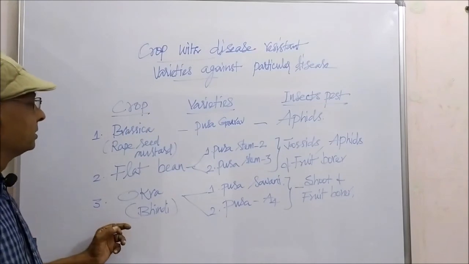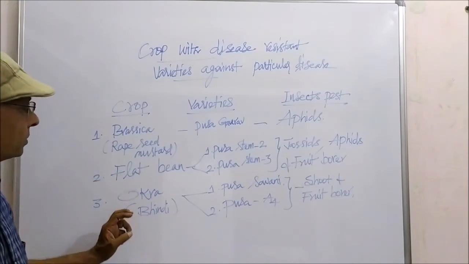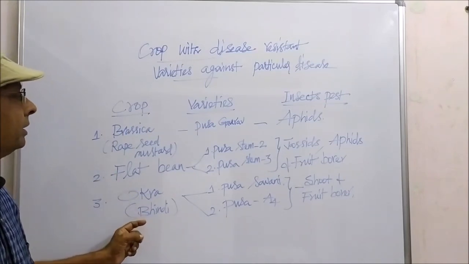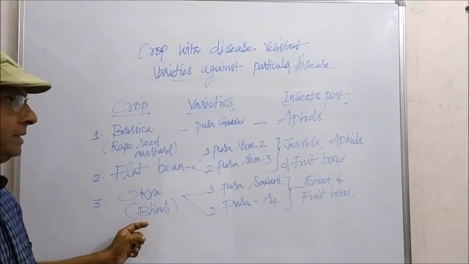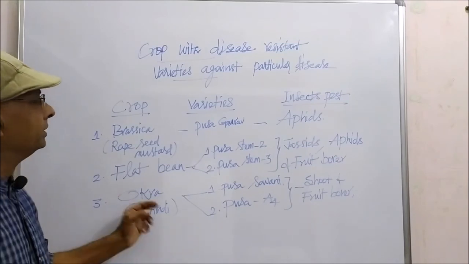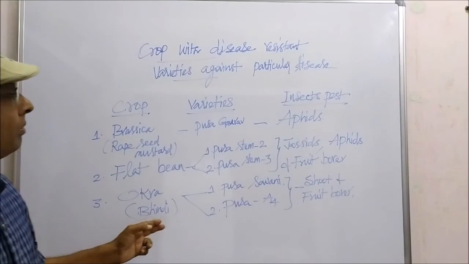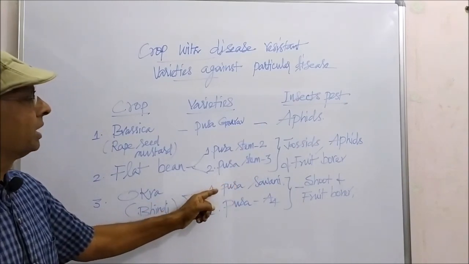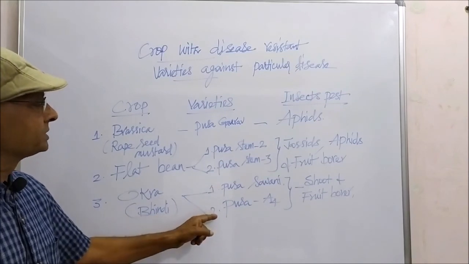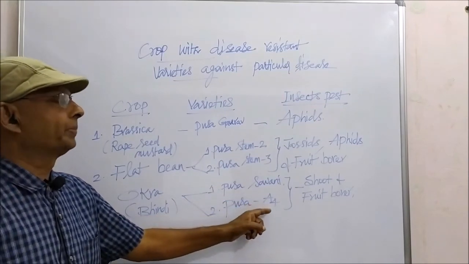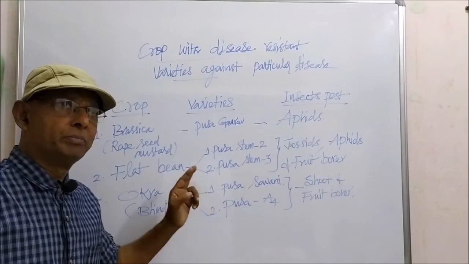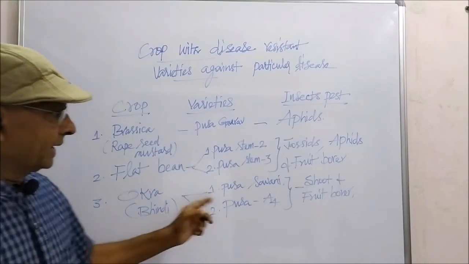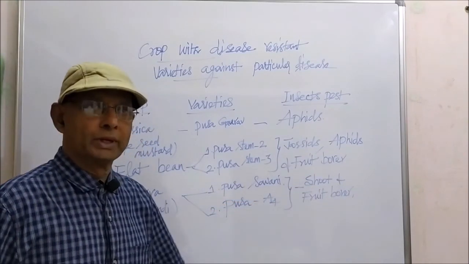The third one, okra, commonly called bhindi, that is lady's finger. In this plant, two varieties have been developed: Pusa Sawani and Pusa A-4. These two are pest resistant varieties against shoot and fruit borer.